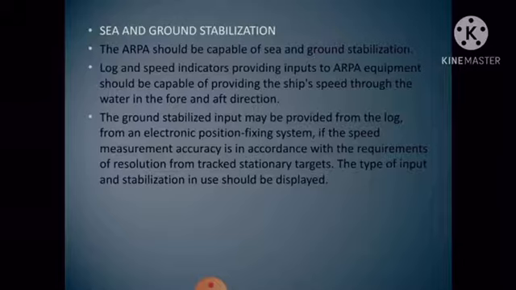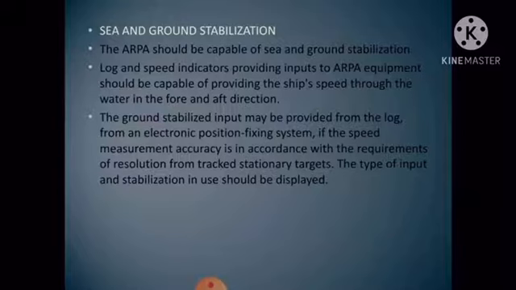The ground stabilized input may be provided from the log or from the electronic position fixing system, if the speed measurement accuracy is in accordance with the requirements, or from the radar by tracking stationary targets.